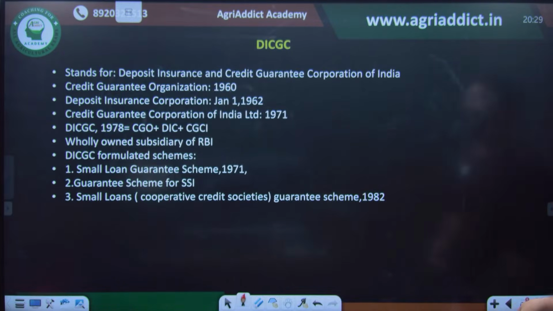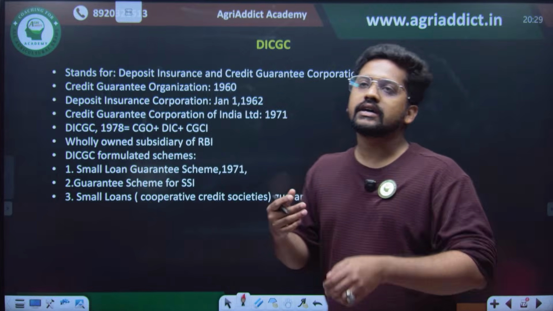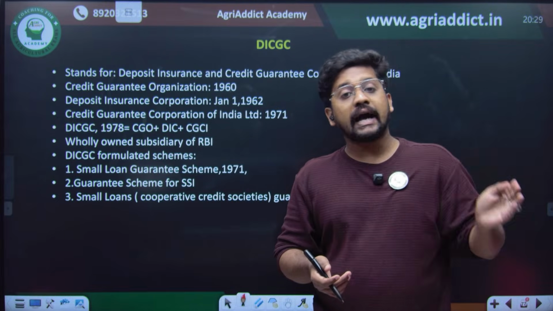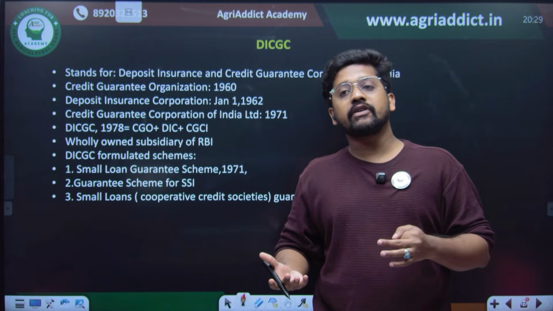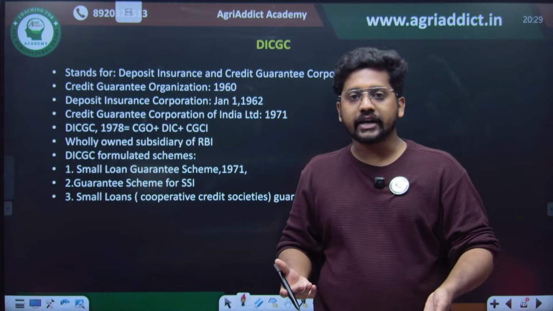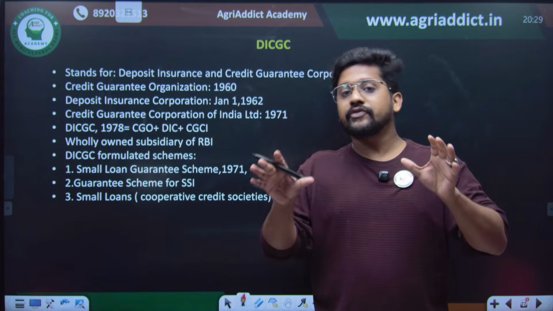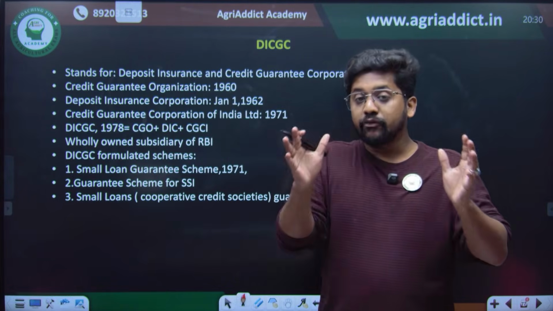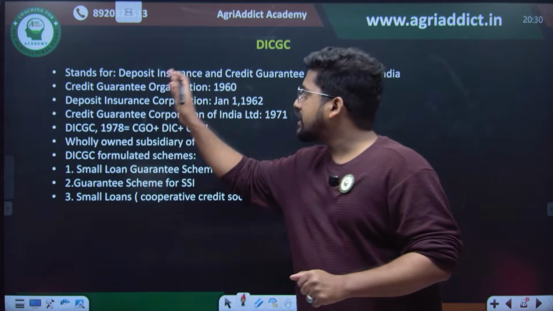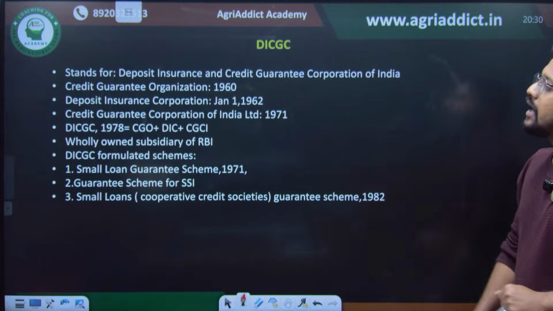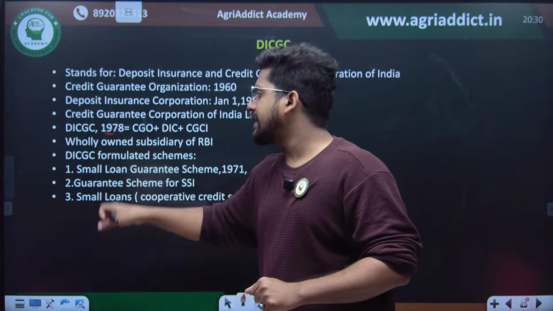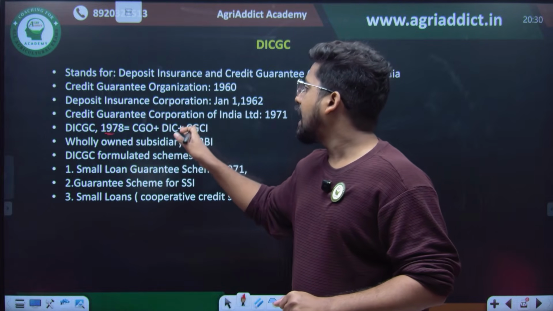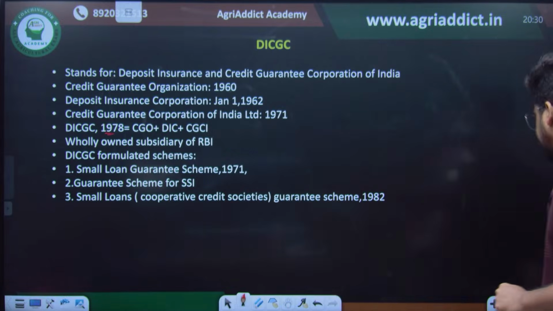Okay. Then there is DICGC. Because of non-repayment by the farmers or the marginalized or poor, many of the banks were not meeting their targets, or they were not repaid the loans that they had credited. So those banks should have a kind of insurance policy. Therefore, another institution came in at the central level to give protection to the banks, the Deposit Insurance and Credit Guarantee Corporation, which was formed in 1978, merging the Credit Guarantee Organization, the Deposit Insurance Corporation and the Credit Guarantee Corporation of India Limited.